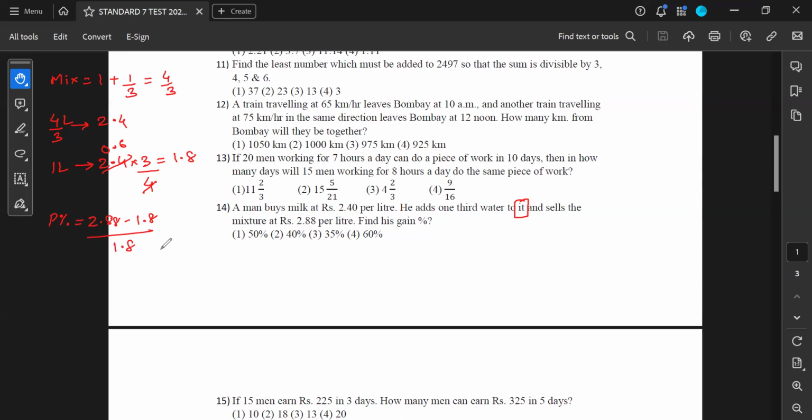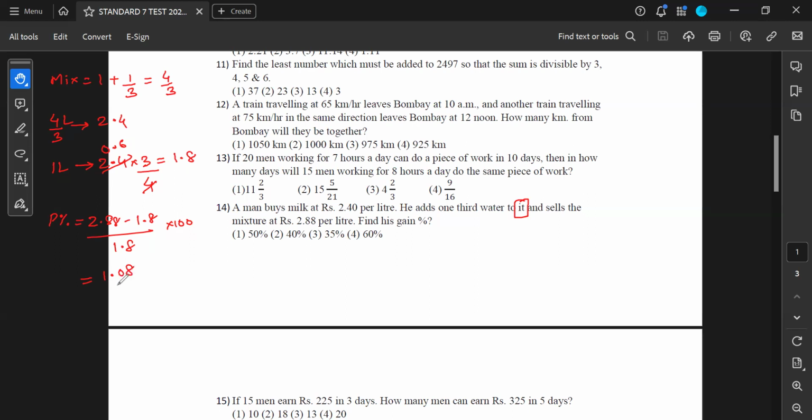Simple funda hai na, in 1 liter of milk, if he's adding 1 by 3 water, he's not going to sell 4 by 3 of the mixture for 2.88 rupees. He will sell only 1 liter. So usme 1 liter ka uska cost will reduce. So this is your math. In this case, multiply by 100, obviously. So 2.88 minus 1.8 gives you 1.08.